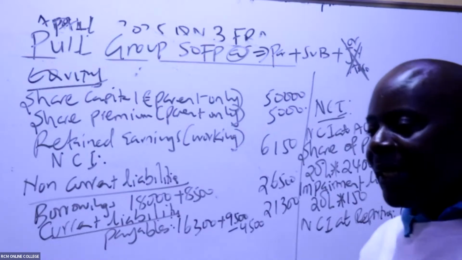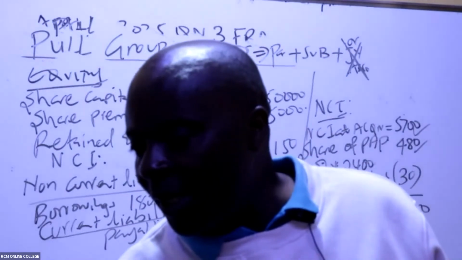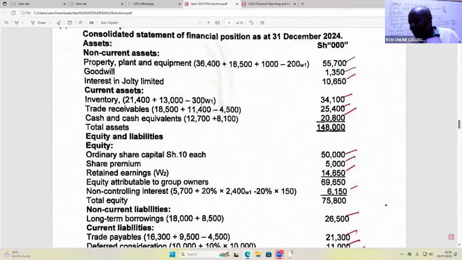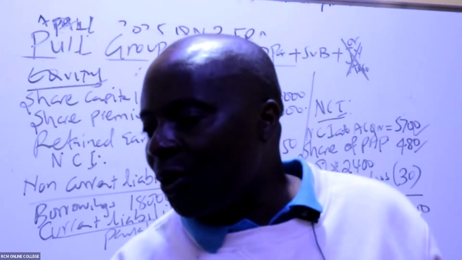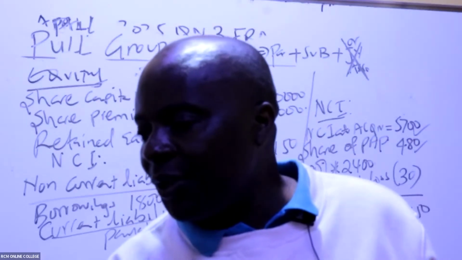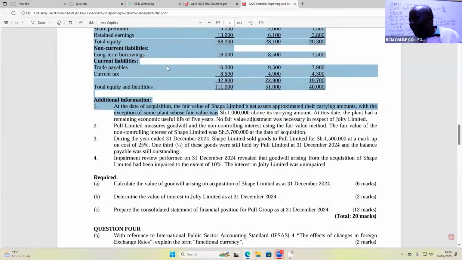Payables, we can check with this answer. You don't even have to struggle writing quite a lot; I just need to give you this marking scheme. You can see payables, 21,300. And then give us current tax. Very easy. Current tax, what I have is 8,500 plus 4,900. Please add 8,500 plus 4,900.